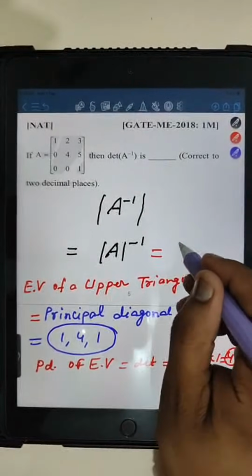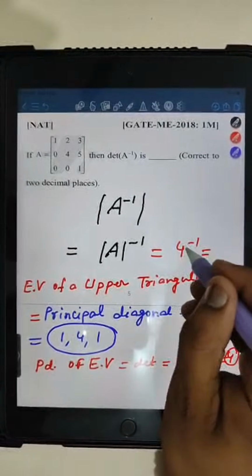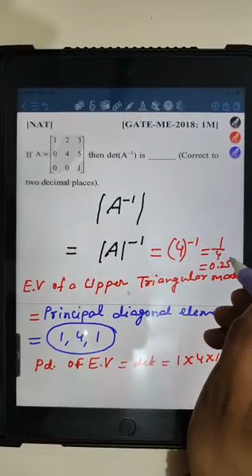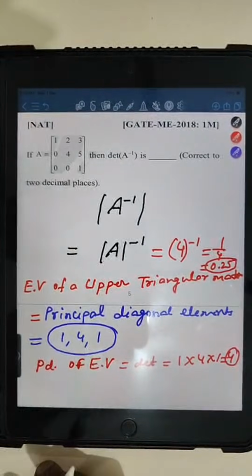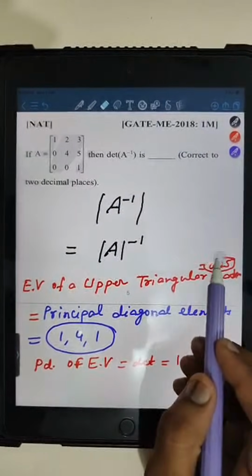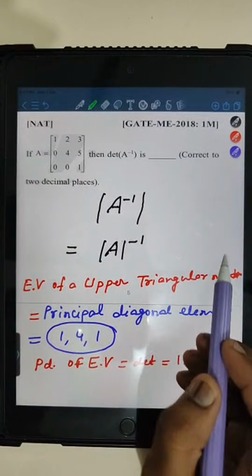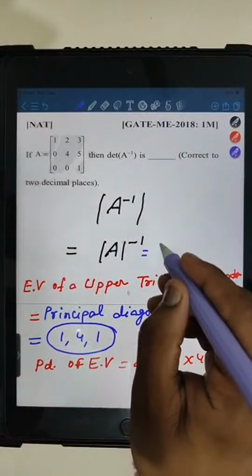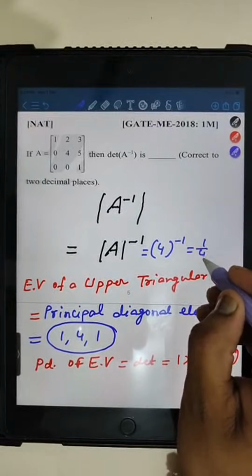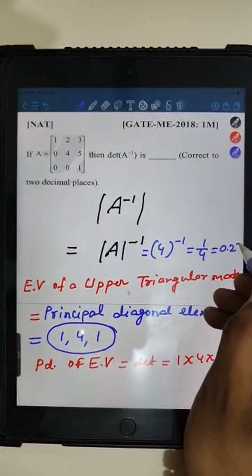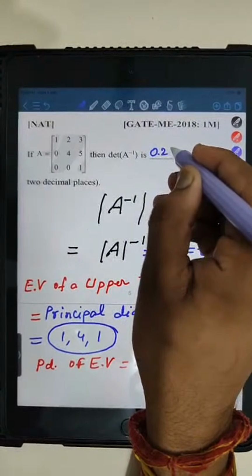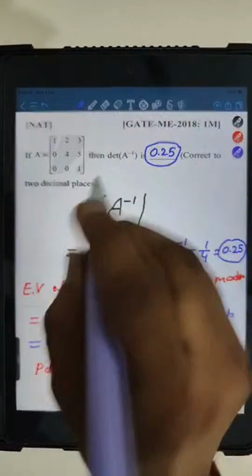So the determinant value is 4, and we take its inverse. What will come? 1/4. 1/4 is nothing but 0.25. Right? Correct. Let me write this clearly, otherwise the students will get confused. 4 raised to the power -1, which is nothing but 1/4, which is 0.25. So this is the correct answer, that is 0.25. Okay, right?